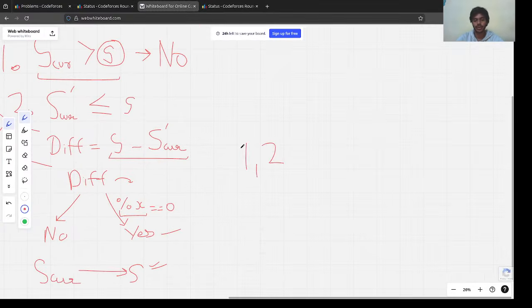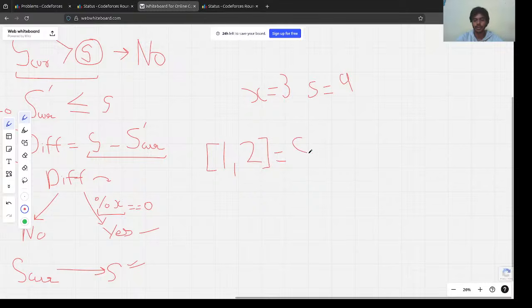Let's also understand an example. Let's say we had 1, 2, and x was equal to 3 and s was equal to 9, right? The current sum would be equal to 3, right? Is the current sum less than s? Yeah, right. So we would move to this block, and then we check the difference.